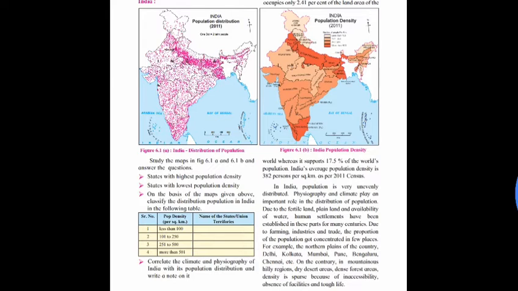Fourth is, for example, in India, population is densely distributed in the states of Kerala and Tamil Nadu, near Western Ghats and the Eastern Ghats, respectively, having moderate rainfall. Similarly, dense population is found in the Ganga plains in the states of Bihar and West Bengal.